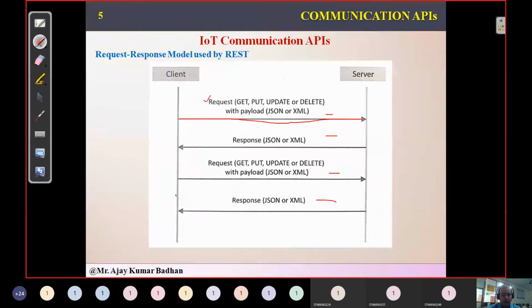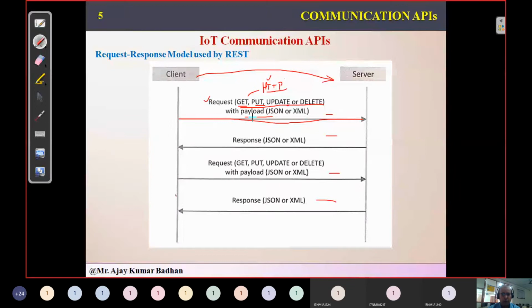Now, if you look here, we have a request. The client is sending a request to the server, and during this transmission from client to server, it is using these methods. What are these methods? These are related to HTTP methods, hypertext transfer protocol methods. So what we have: get, put, update, delete. Now we have a payload also, since we might be transmitting some information, for example, if you talk about your Facebook account.